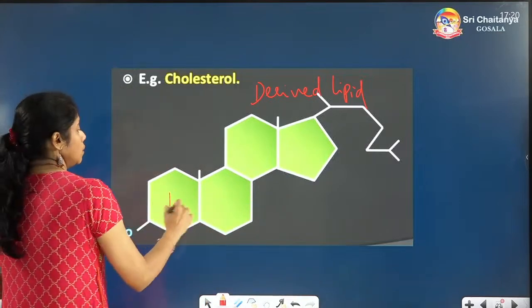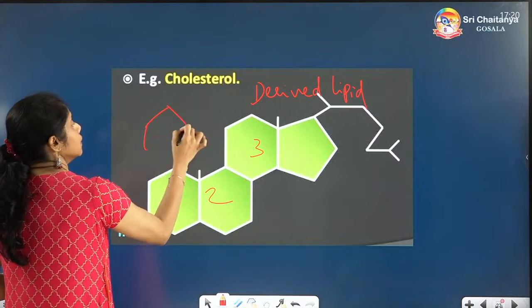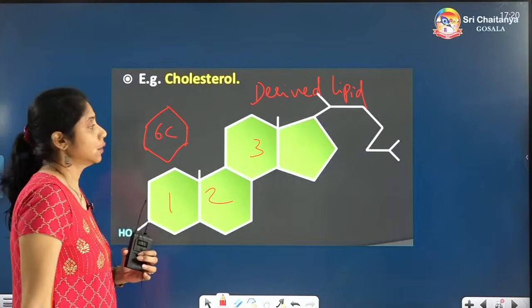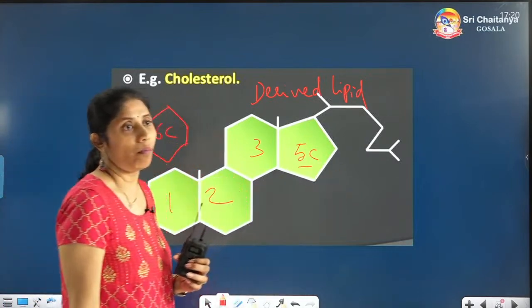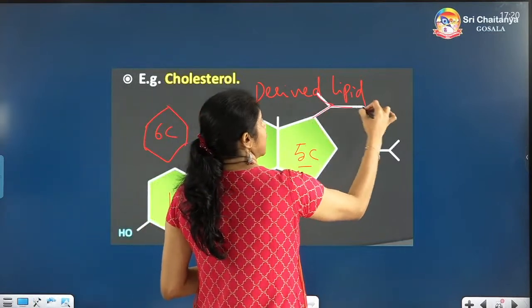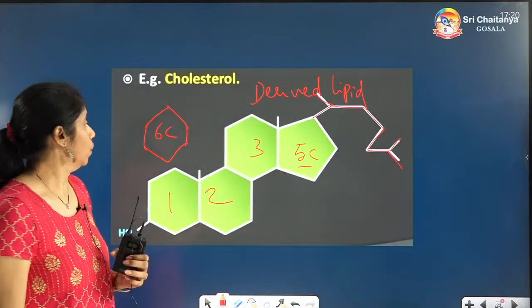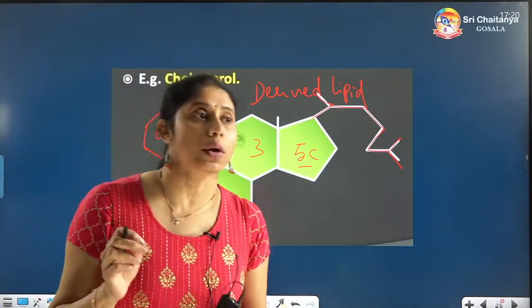Just 1, 2, 3 hexose rings will be there, which have 6 corners like this, but this one has 5 corners. And this has a branched chain attached to it like this. So by looking at this structure you have to identify that it is cholesterol.